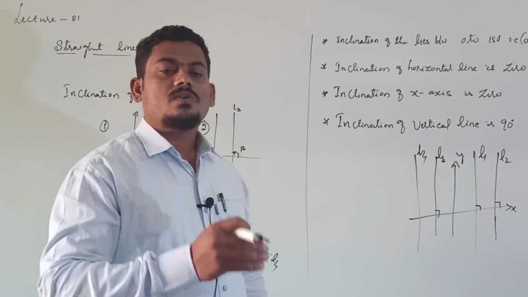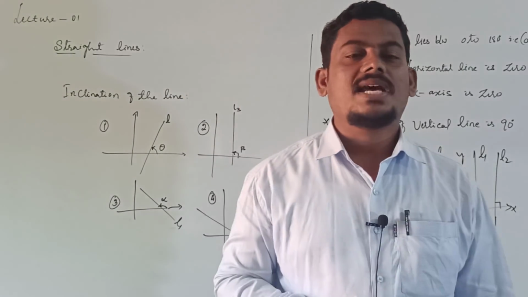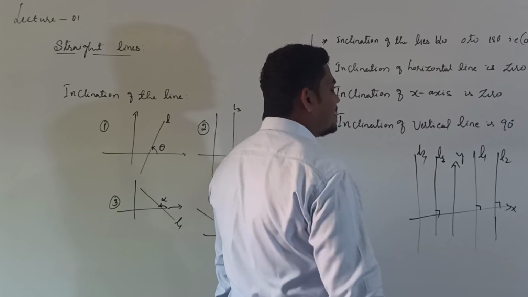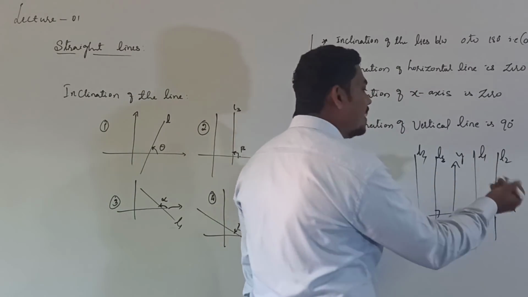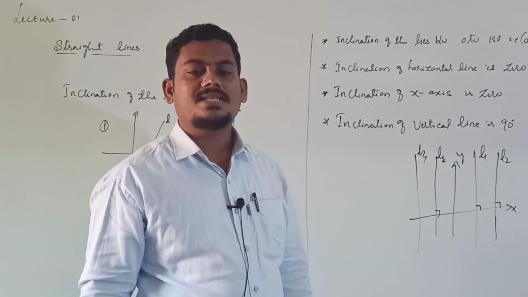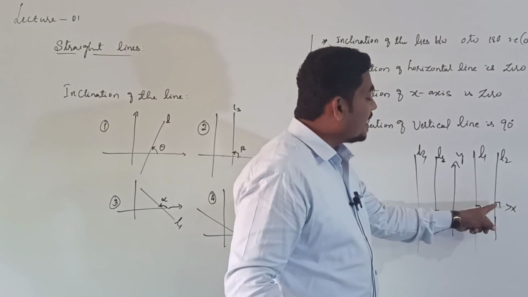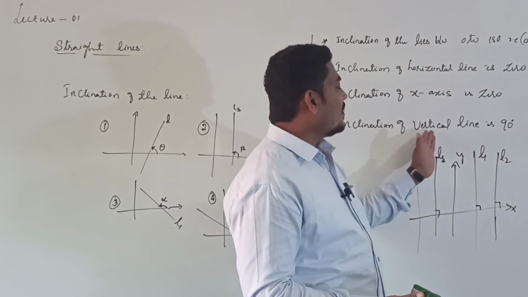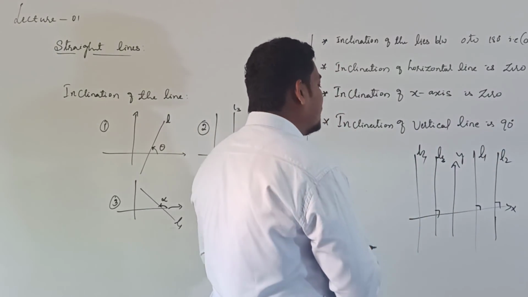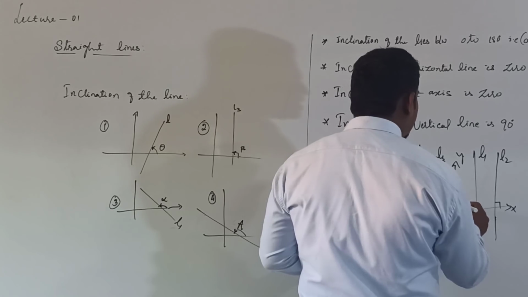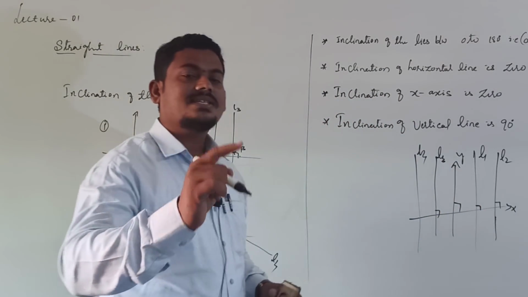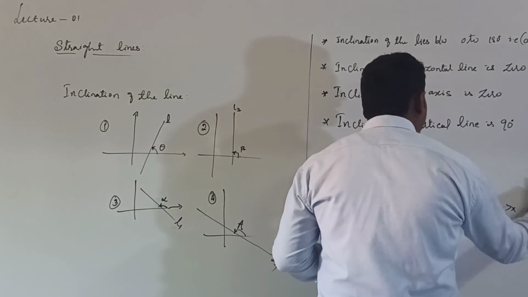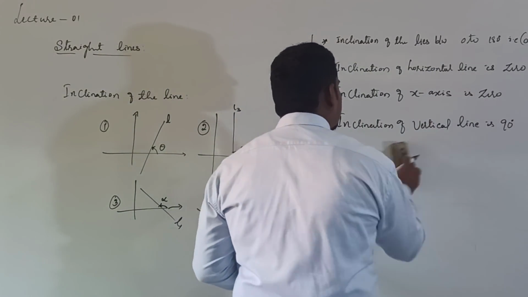Any line parallel to the y-axis or the y-axis itself is known as a vertical line. So the inclination of a vertical line is clearly 90 degrees. Inclination means the angle made by the line with the x-axis. The angle made by a vertical line with the x-axis is clearly 90 degrees, right? Then tell me, what is the inclination of the y-axis? The inclination of the y-axis is also 90 degrees.